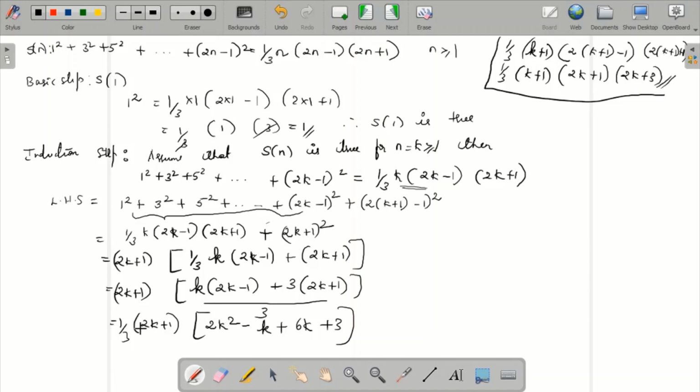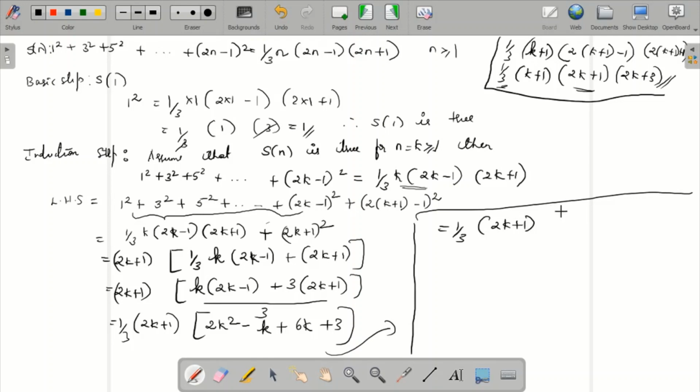So you can see one part I already got, 2k plus 1, and 1 by 3 is there, this is there, and this is there. I need to get these two terms. So let us see how I can solve further in this particular section. Here is the continuation. So that is equal to 1 by 3 into 2k plus 1, and this can be solved as 2k square plus 5k plus 3.